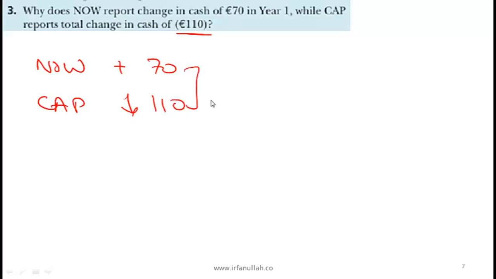Okay, this actually we've already answered. Why does Now, which is the expensing firm, report a change in cash of 70 while Cap reports a change in cash? So notice that for Now, the cash went up by 70, whereas for the capitalizing firm the cash went down by 110. What is this? What must the 180 be? 180 is the extra taxes that were paid by which firm? By the capitalizing firm.